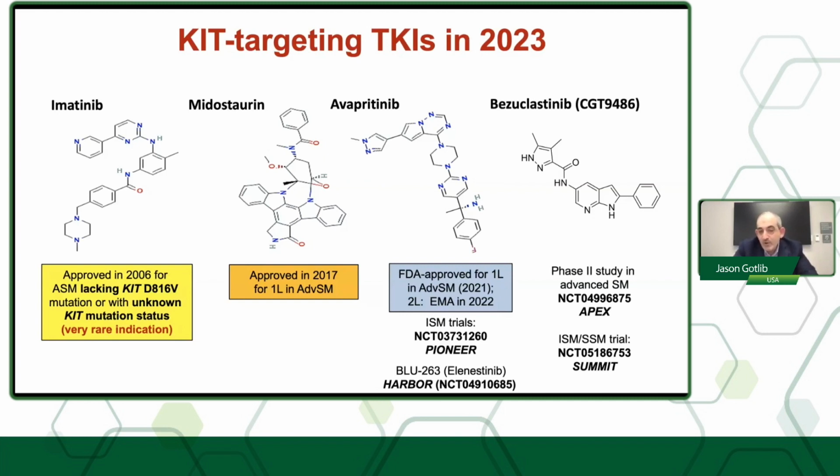Now, avapritinib was also just approved about 4 months ago for indolent disease in the so-called PIONEER trial. And there's a derivative of avapritinib called BLU-263 or elenestinib, which is being evaluated in the HARBOR trial for patients with indolent and smoldering disease. Bezuclastinib is also being trialed in indolent disease and smoldering disease in the SUMMIT trial.